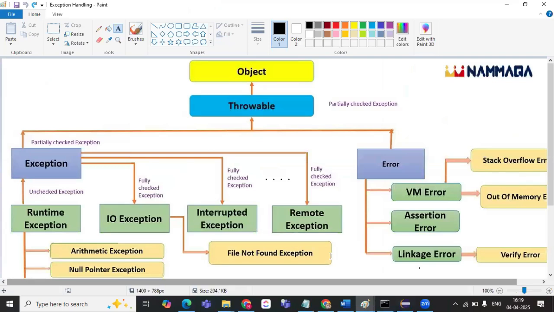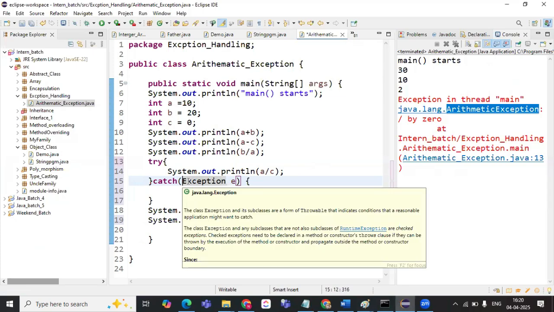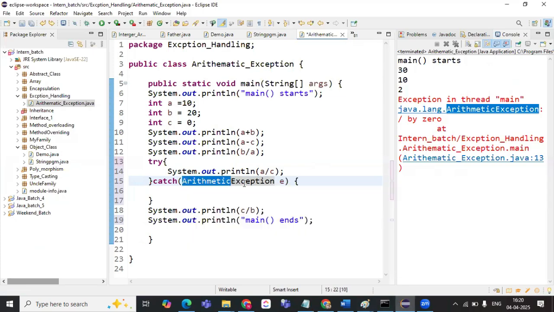Do you understand why we are writing this here? ArithmeticException is also a class. We are telling the controller to go to this class and handle this. So whatever exception we get here, if it could not handle it, it will send it to the catch block, and at the catch block it will send it to the ArithmeticException class.